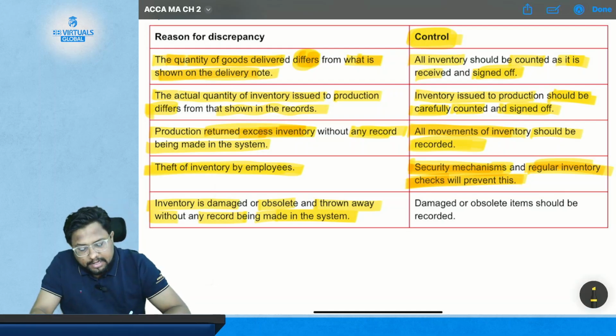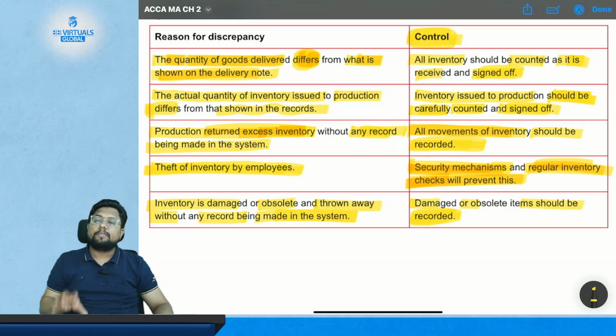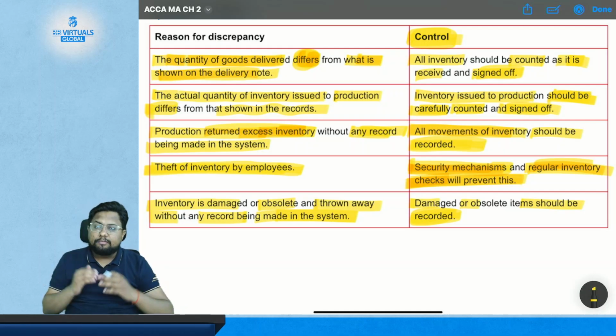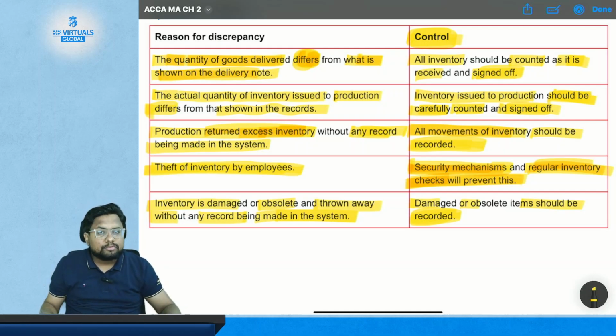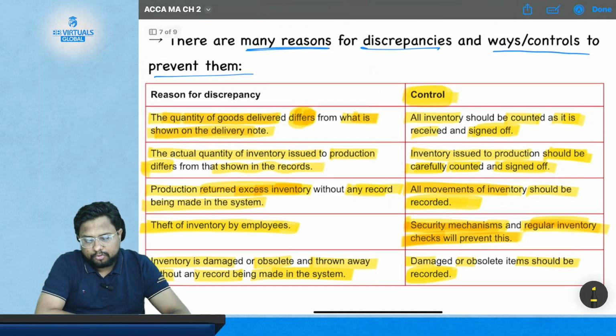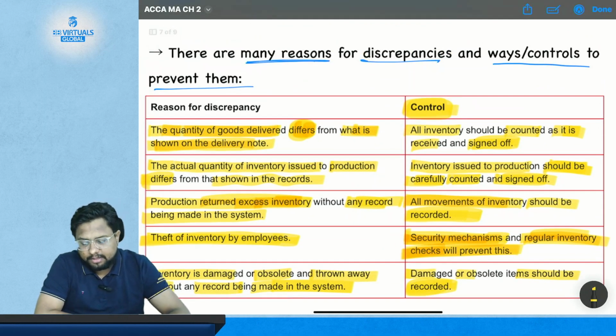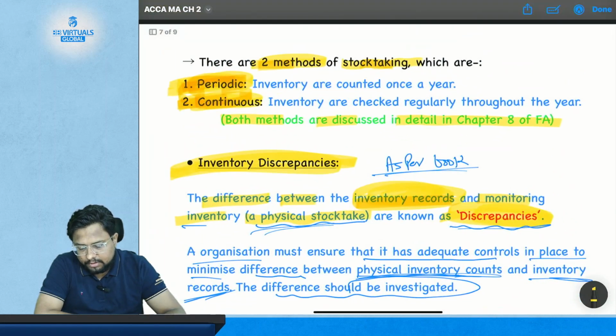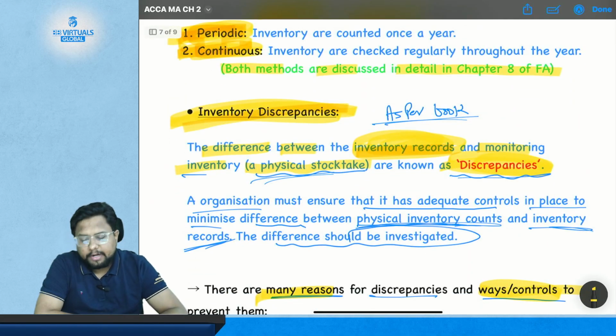The control is that every damaged or obsolete item should be recorded in the books of accounts, so that your material matches the records of your books. So these are the reasons and the methods to control them. These are the inventory discrepancies.